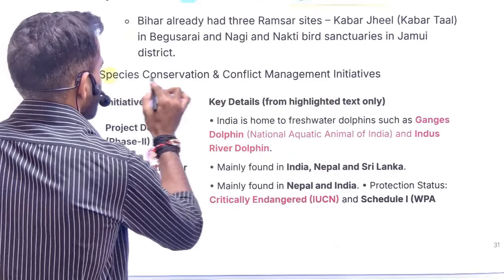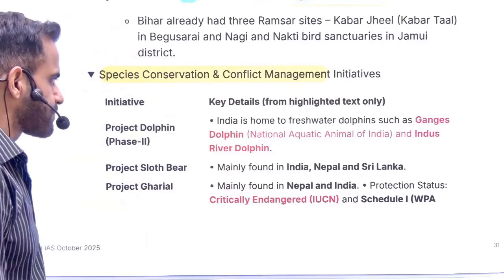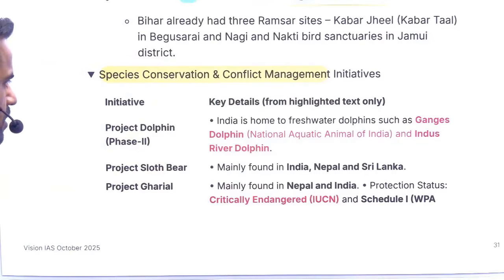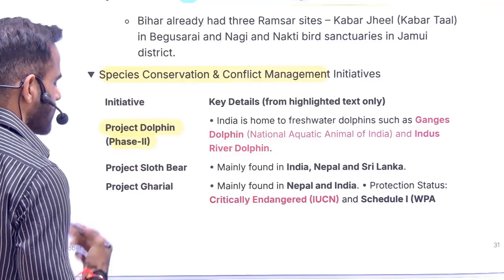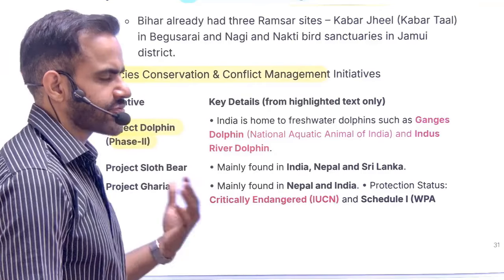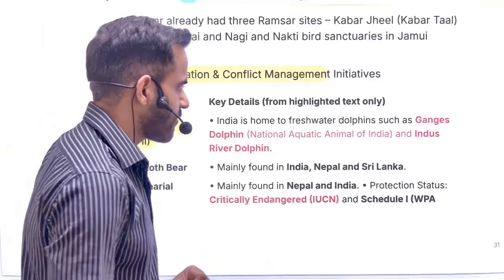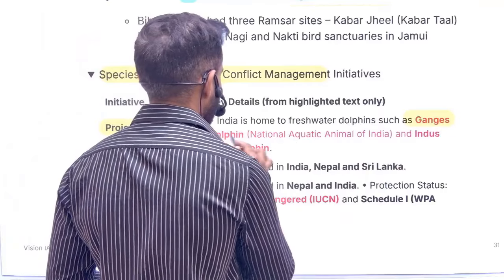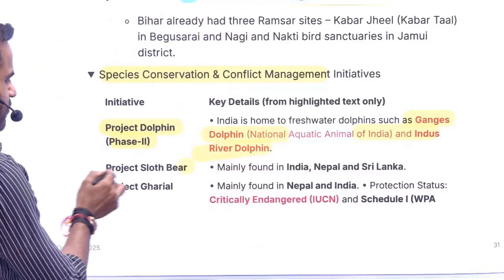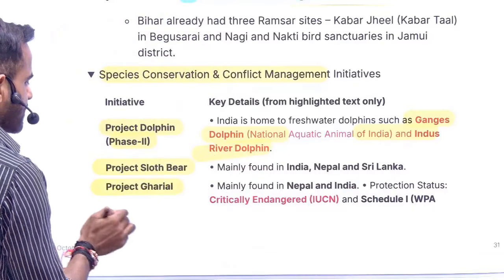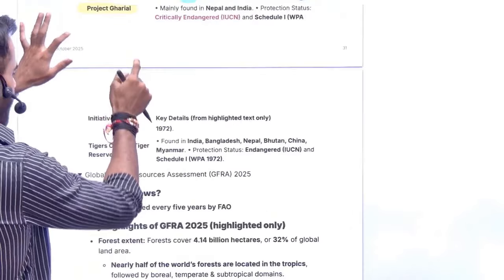Next are various initiatives for conservation. Nothing much is happening in this case. For example, Project Dolphin has been announced, phase 2 of Project Dolphin. As far as India is concerned, we have 2 types of dolphin: one is the Gangetic River Dolphin and the second is the Indus River Dolphin. Then there is a project for the conservation of sloth bear. Then there is a project for Gharial.